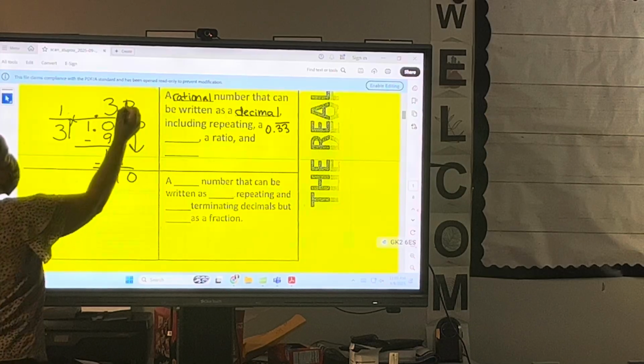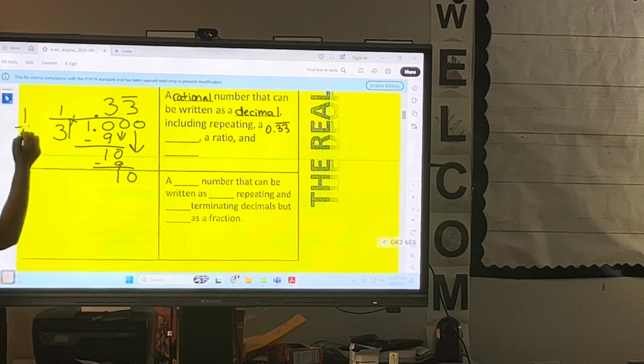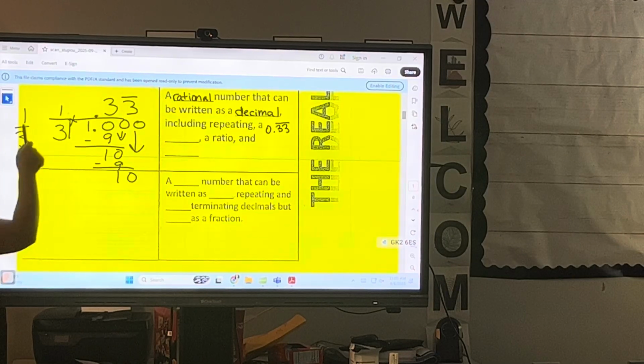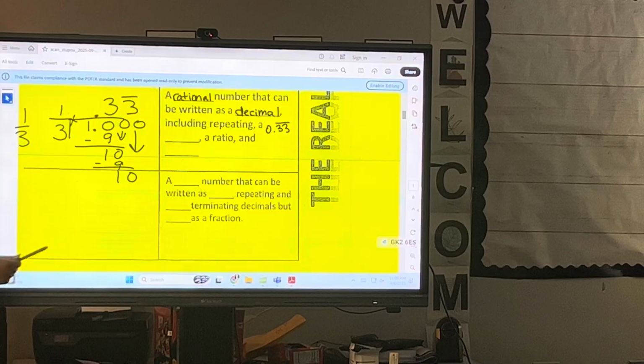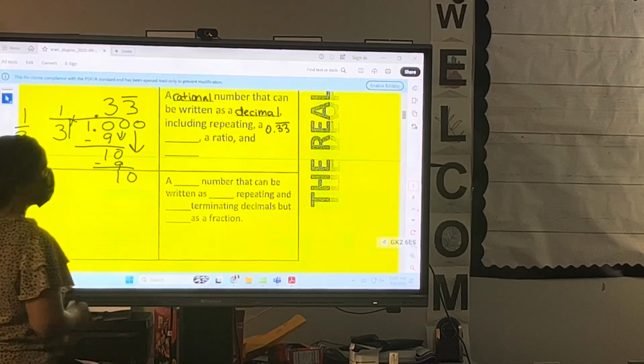And when we get to that point, whatever number is repeating, we just put the line over it. This is 1/3 as a fraction, and the decimal equivalent is 0.333. That's what's on the board as well, because that's one we want you to remember. Memorize that 1/3 is the same as 0.33333 repeating. Very good question. So a repeating decimal looks like that.